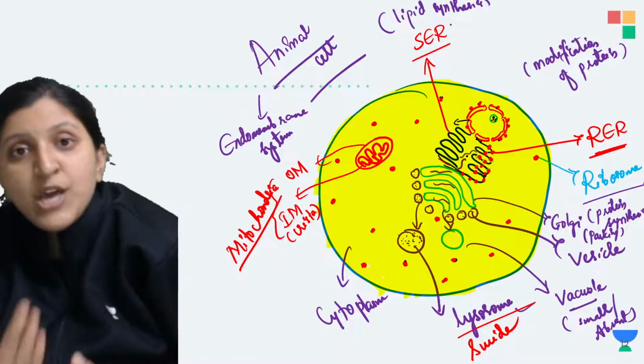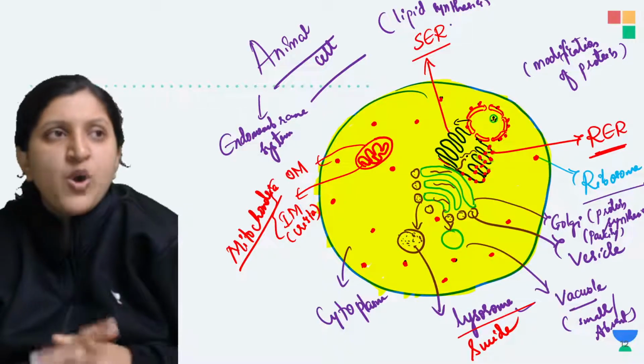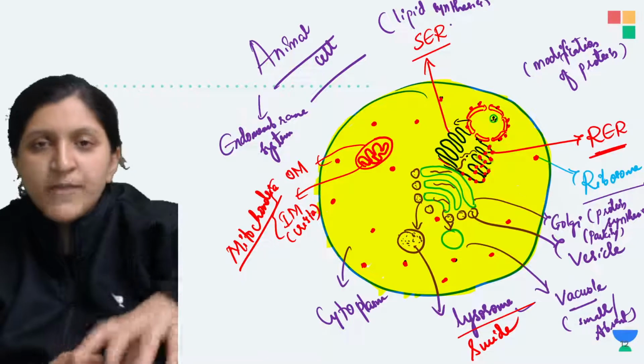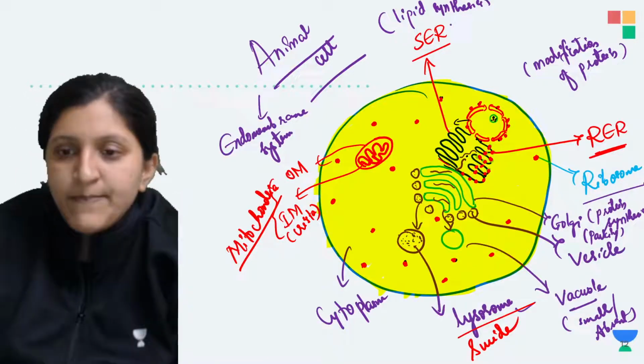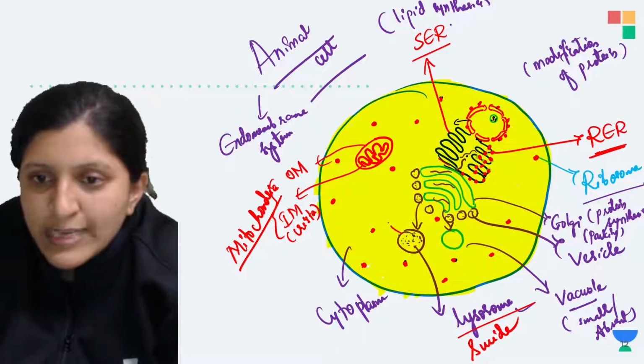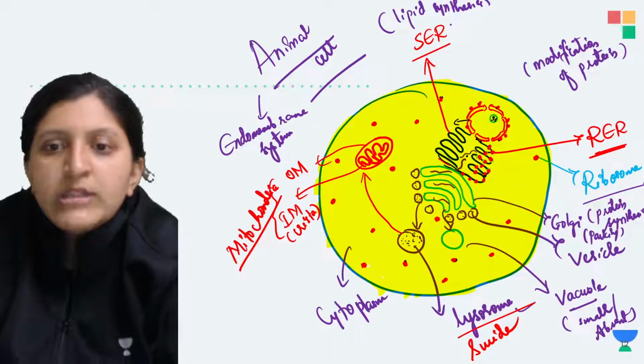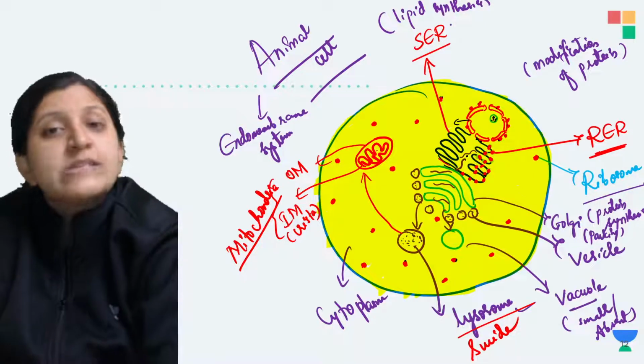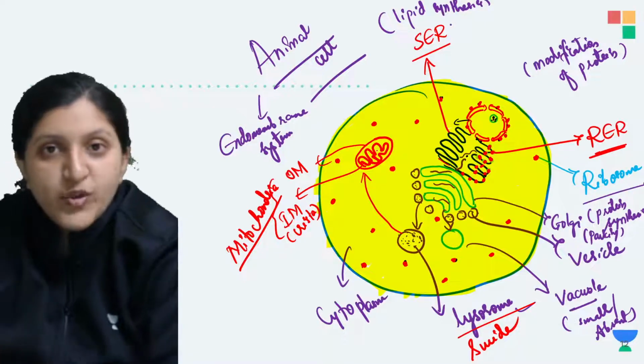But if there is an old cell present, or any old organelle, let's say an old mitochondria, then this particular lysosome will go and combine with the mitochondria and kill it, because this mitochondria might not be useful at all.